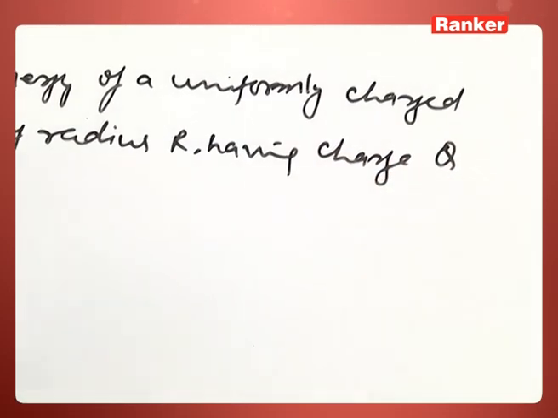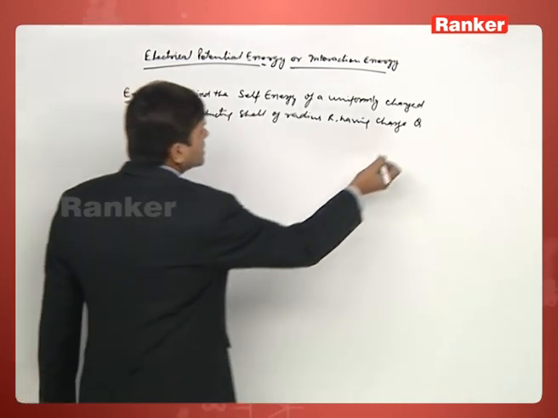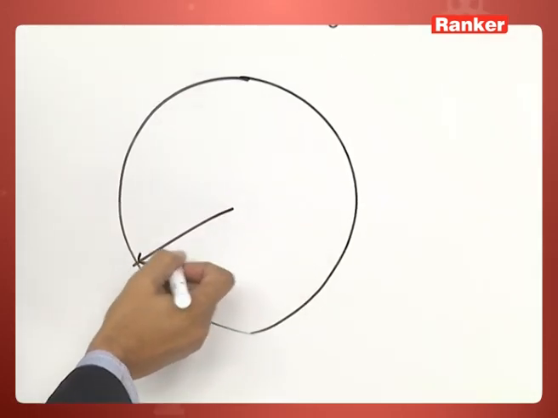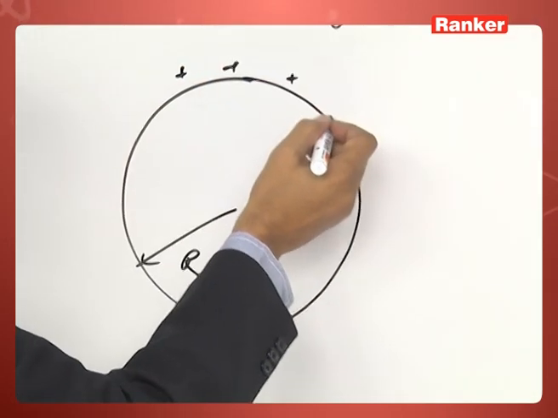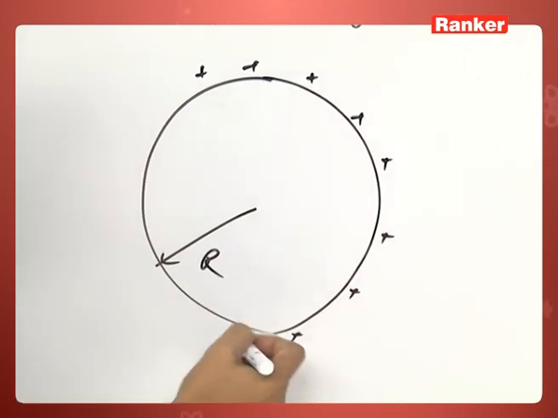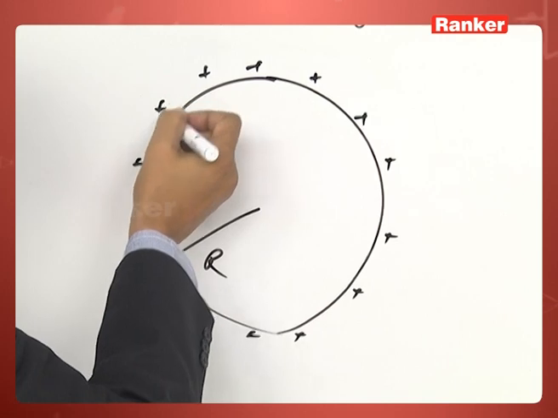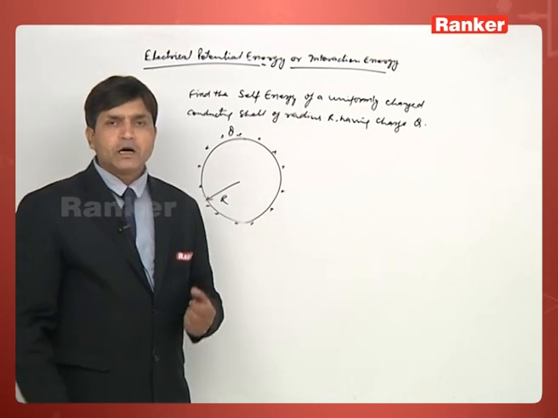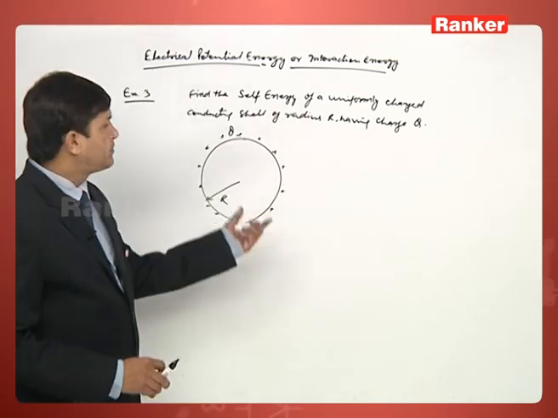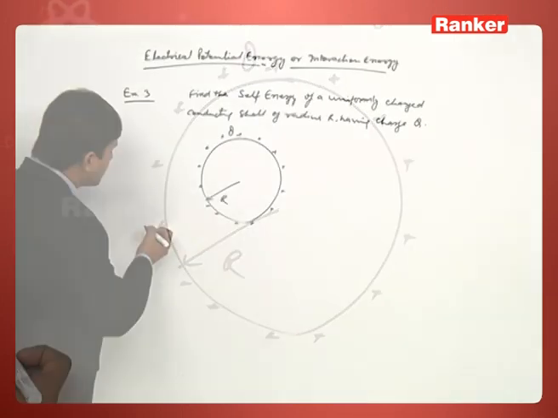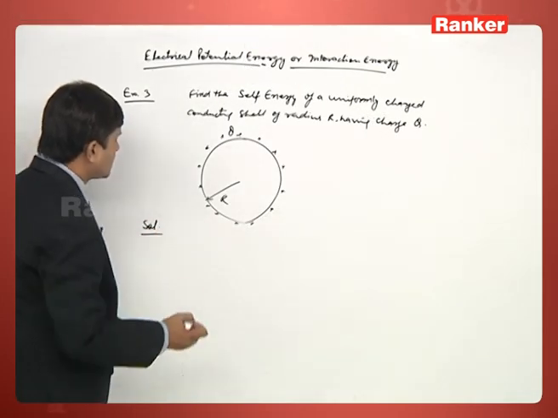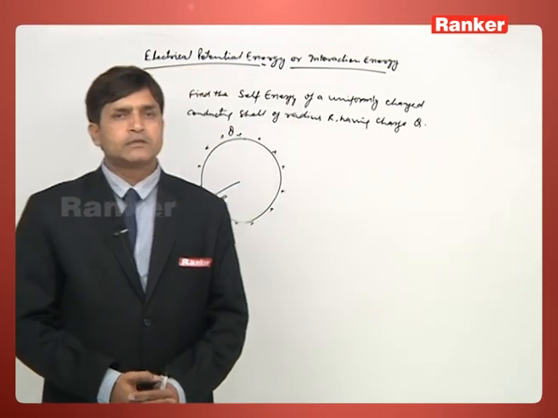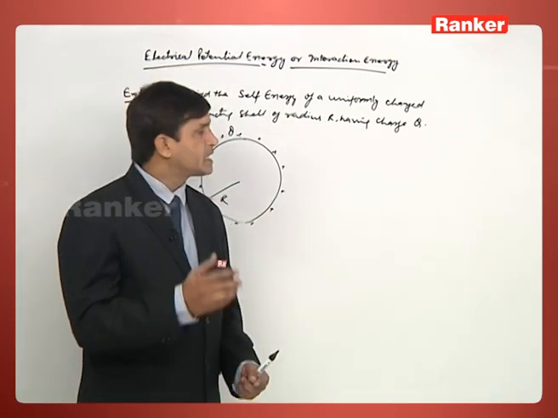Meaning of this: this is your conducting shell of radius r and it has been given a charge q. So they are asking how much is the energy of this shell. It means they are asking for either the self energy or we can say the interaction energy of a shell. Let's see. First of all, what is the source of energy? As we know, when a charge is given to a body, it has some additional energy, that is called interaction energy or self energy. But how has that energy come?